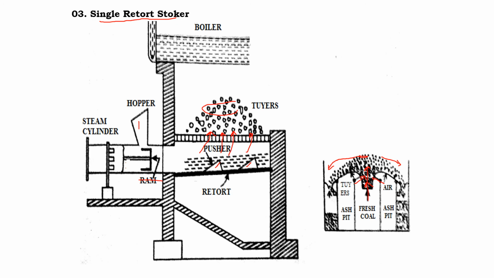Because we have a single retort, and it's an underfeed stoker, meaning we are supplying the coal from the bottom, and we are also supplying the air from the bottom. We are also supplying the secondary air from the top. It is not shown in the sketch, but we supply the secondary air from the top to ensure that complete combustion takes place.